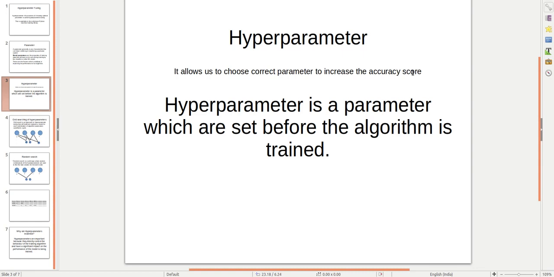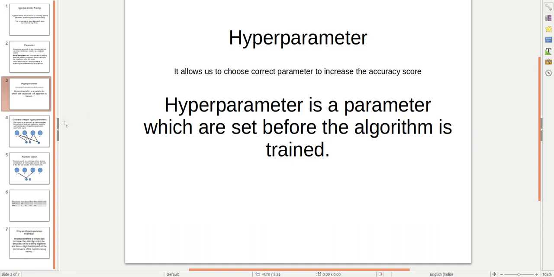The hyperparameter helps us choose a good parameter, which will make our model the best fit for our data set. Hyperparameters are set before the model is trained, but the parameters themselves are learned while the model is processed.